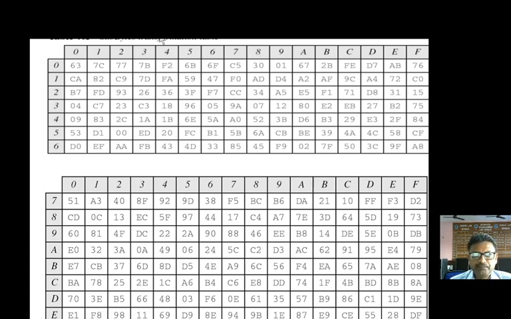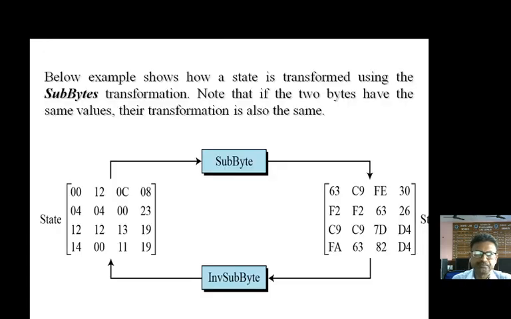This is the column and this is the row. Suppose we have the value 5, 6. So the row is 5 and the column is 6. So 5, 6 will be replaced by B1. Suppose the value is C, D. So C is the row and D is the column. So C, D will be replaced by BD and so on. So this is the first transformation, which is called the subbyte transformation or substitute byte transformation table. Using this table, we are substituting all 16 bytes by another 16 bytes.